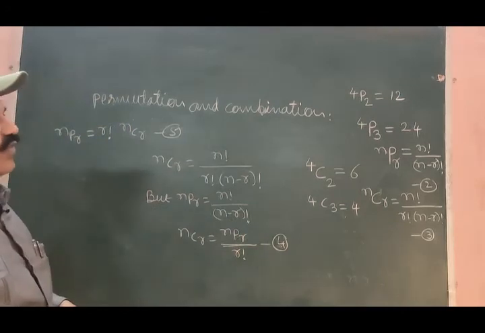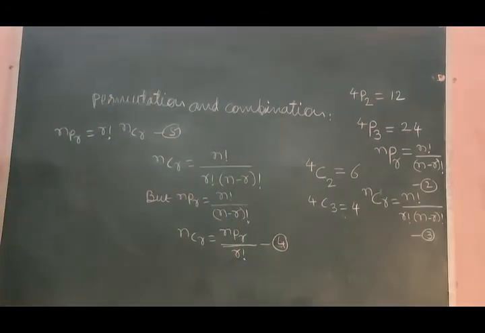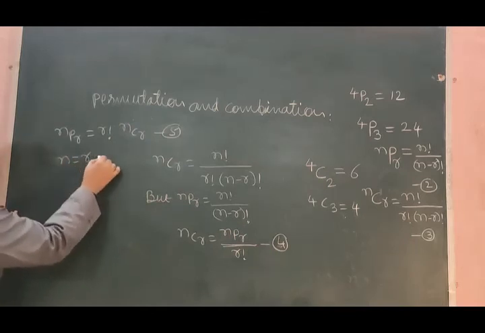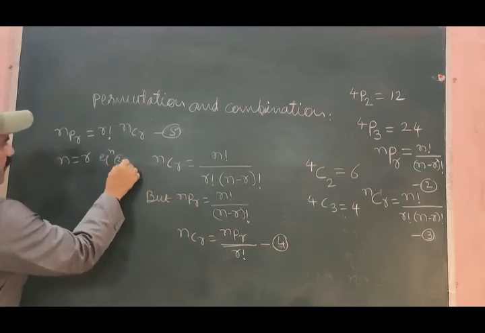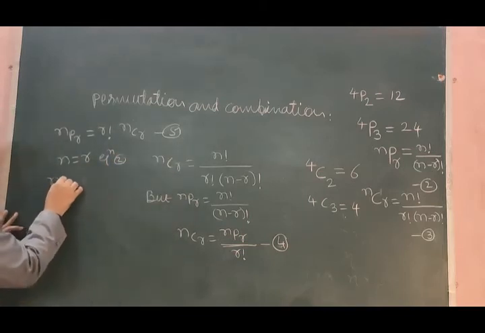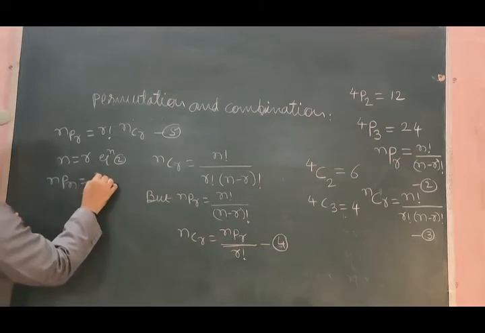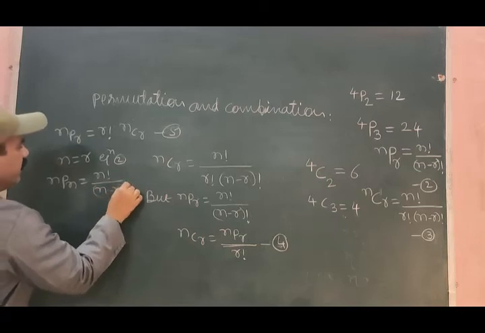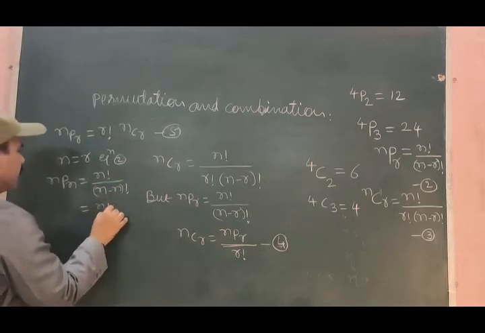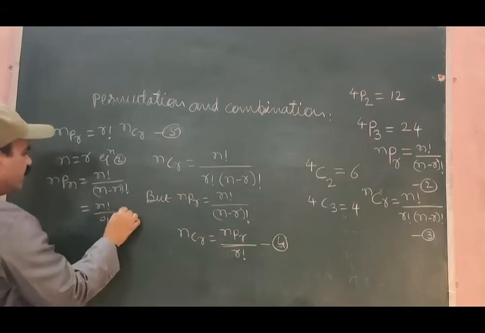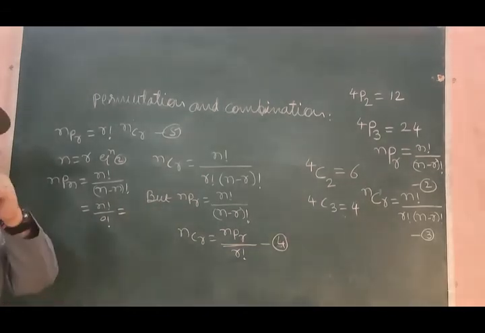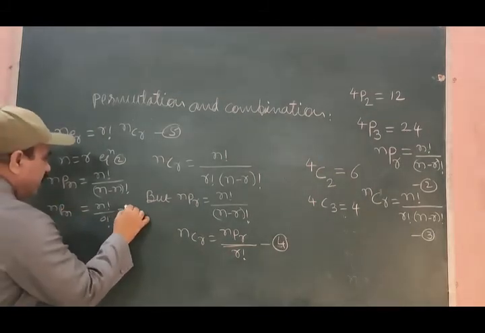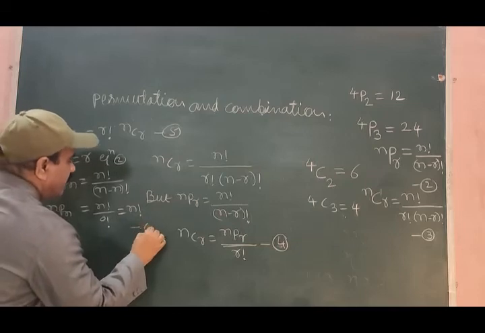Equations 2 and 3 may further be modified. If we have n is equal to r, equation 2 can be written as nPn is equal to n factorial divided by n minus n factorial, that is n factorial divided by 0 factorial, but 0 factorial is 1, and therefore nPn is always n factorial.